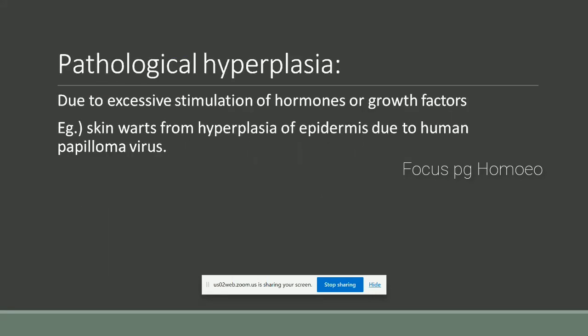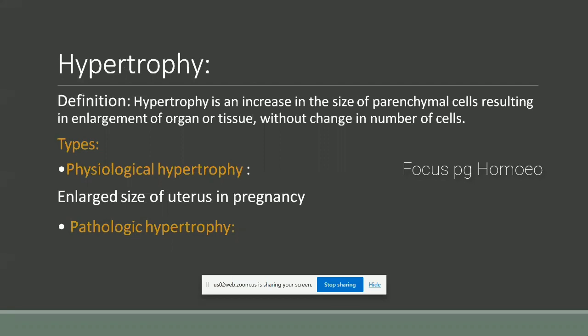Then there is pathologic hyperplasia, due to excessive stimulation by hormones or growth factors. An example is skin warts from hyperplasia of the epidermis due to human papillomavirus. We all know that warts are due to human papillomavirus. This is pathological hyperplasia.